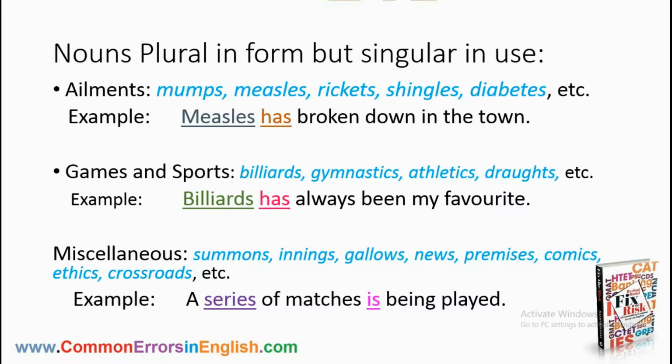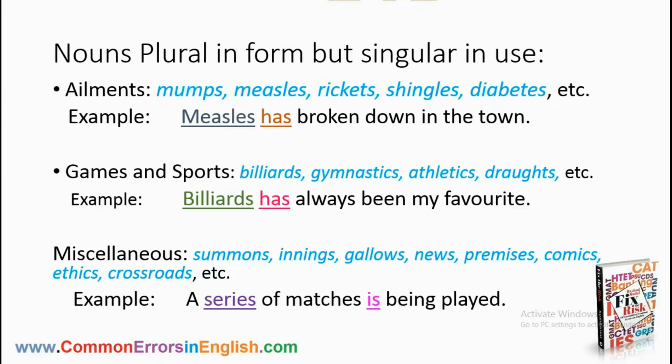Then there are some games and sports like billiards, gymnastics, athletics, draughts, etc. These also seem plural in form but are actually singular in use. For example, billiards has always been my favorite. Here billiards seems plural but is actually singular. That's why the singular verb has been used.